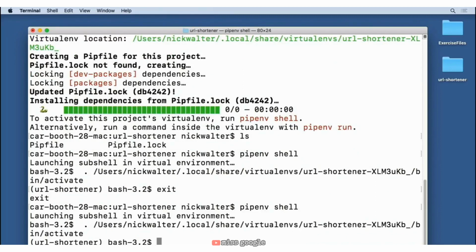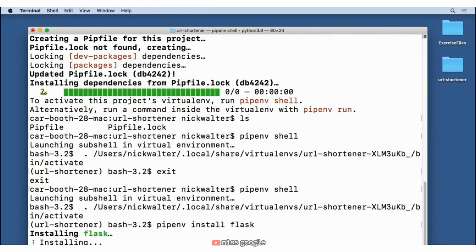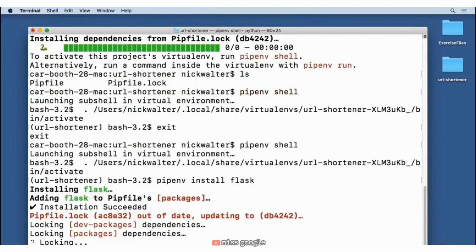And now it's time to install Flask. So let's go ahead and type out pipenv install Flask. And I want to make a special mention here that since we're using pipenv, we don't install things via just pip anymore. It's pipenv install and then whatever package you'd like. So let's hit enter on that. That's going to get Flask installed here.